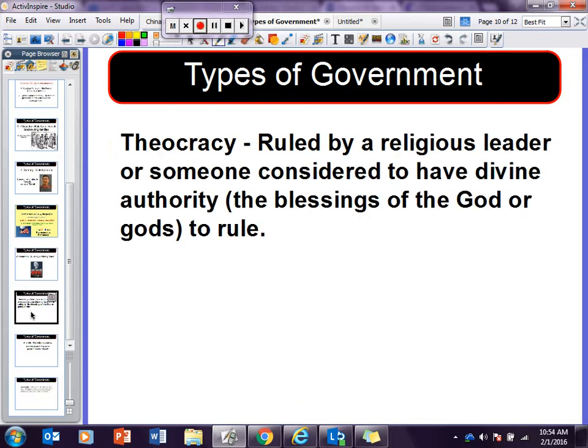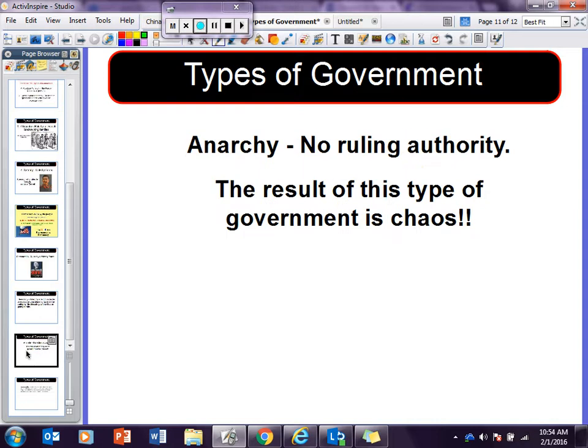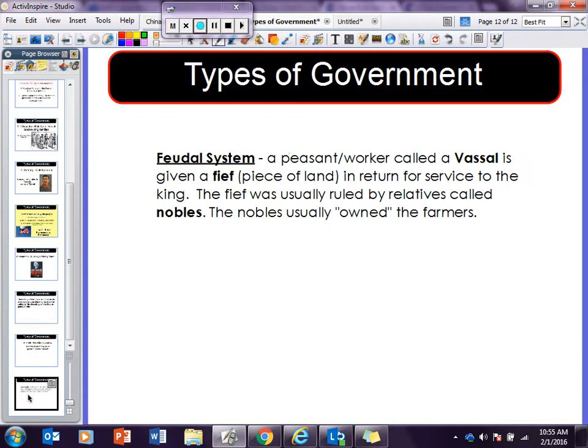All right, theocracy. Anytime you hear that word, root word theo, think of theology. You should think of religion. So theocracy is ruled by a religious leader. Anarchy. That's when you have what? No ruling. No ruling whatsoever, and it's craziness. Okay, feudal system. Here we go.